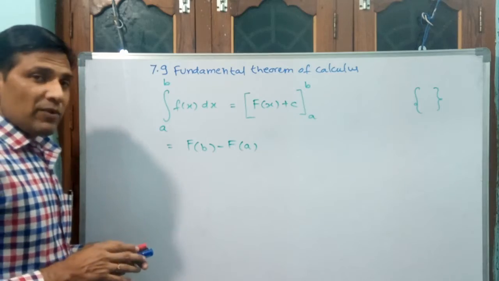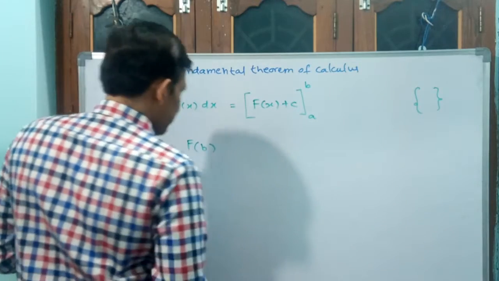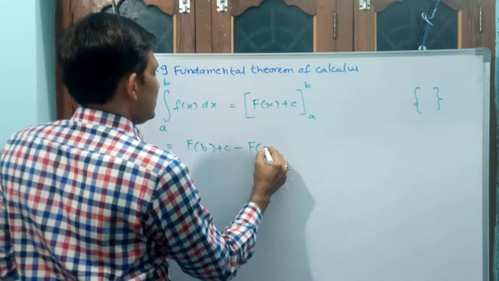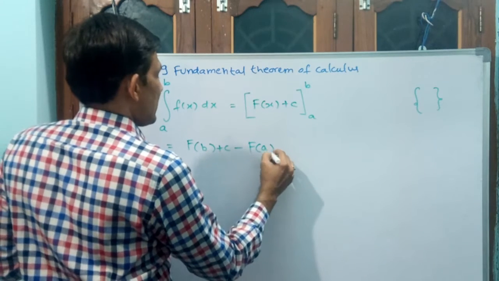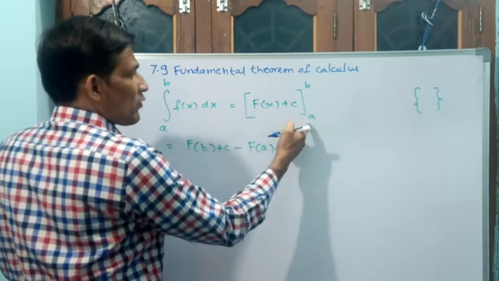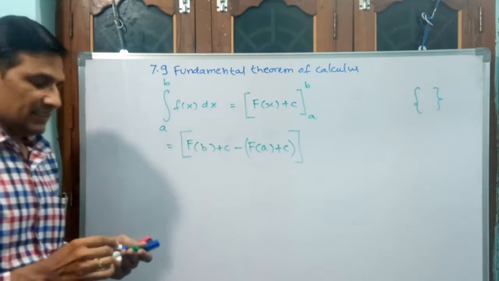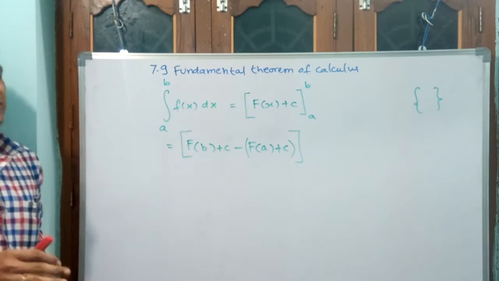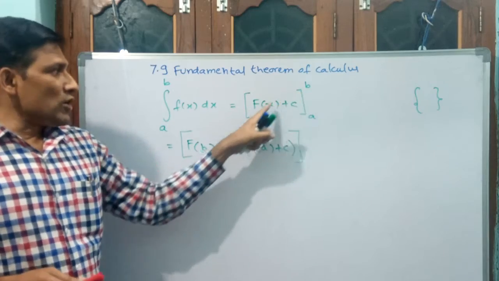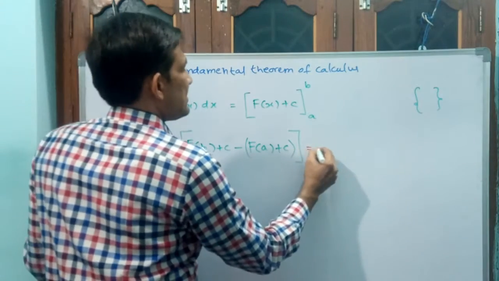See, capital F of b means naturally plus c also will be there. Then I am writing plus c also. Minus capital F of a plus c. Observe carefully. This is also plus c only, but we are doing minus. This is the correct expression. You understand? Wherever x, the variable, is there, only there you are going to apply the limit. Okay? You have applied.